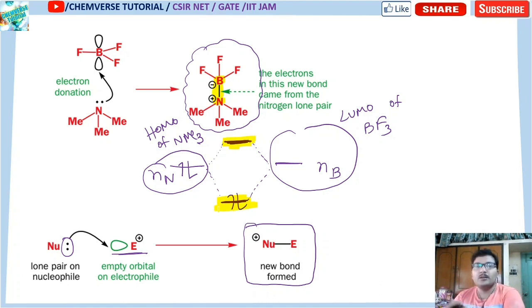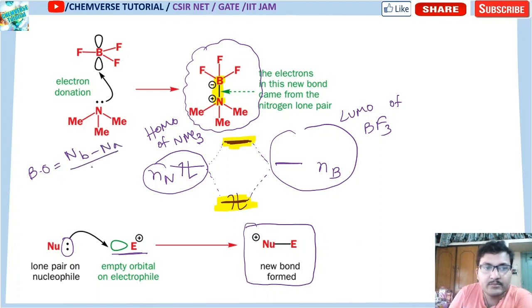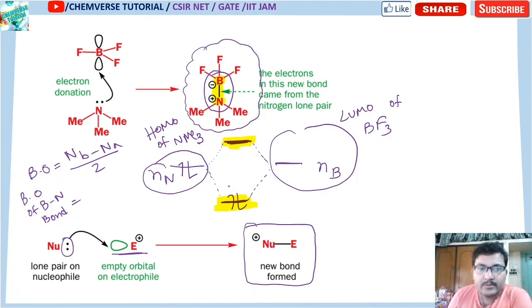That means the bond formation occurs. You know how the bond order is calculated? Bond order is the number of bonding electrons minus the number of anti-bonding electrons, divided by 2. For this BN bond, how many bonding electrons?